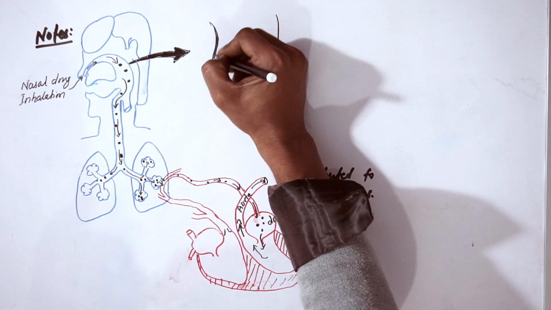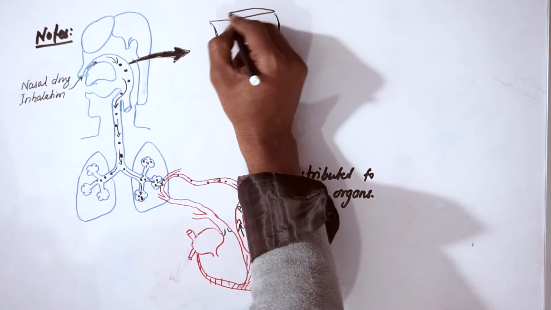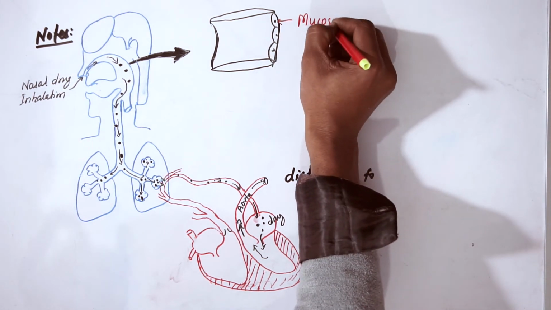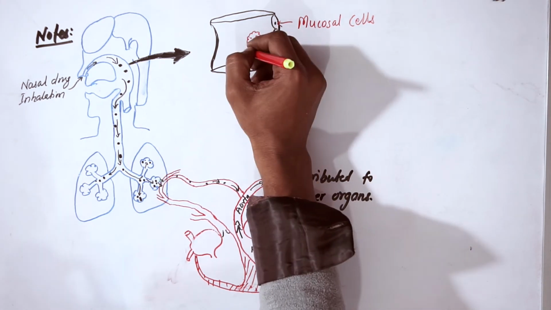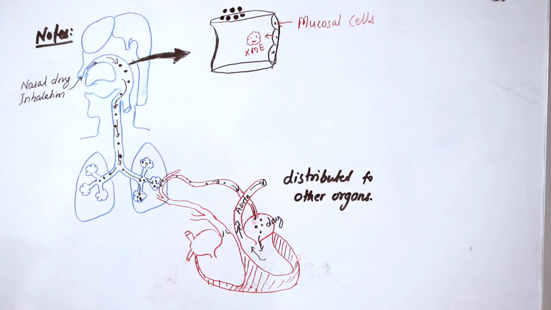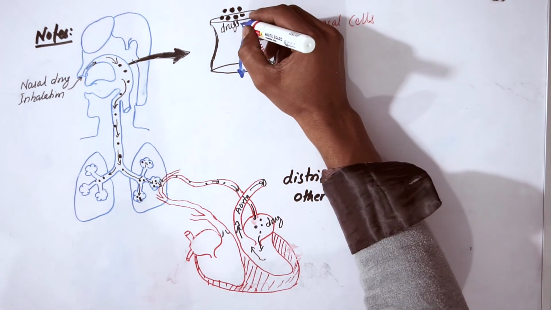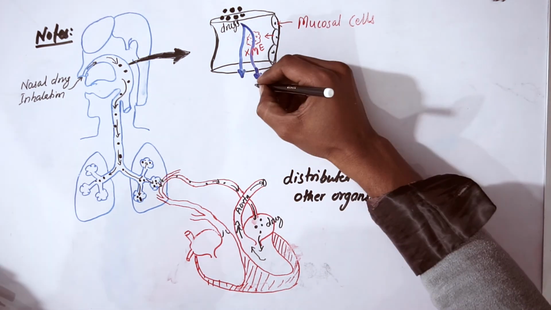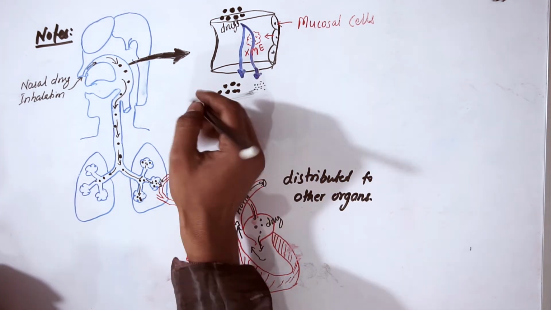So let me draw a large view of the nasal mucosa so that you can understand it clearly. These are mucosal cells, and these mucosal cells produce xenobiotic metabolizing enzyme. So when the drug passes through this nasal mucosa, some of the drug will get exposed to this xenobiotic metabolizing enzyme and hence get destroyed or metabolized, and the rest of the drug will remain unchanged.